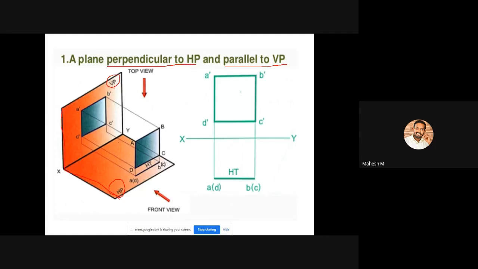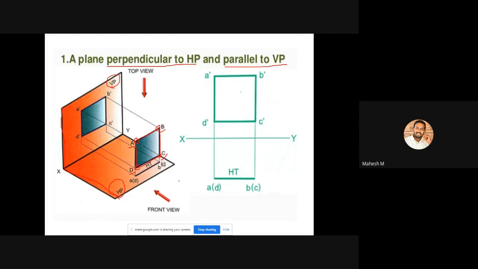Okay, so this is our plane, with the name ABCD. So this plane contains 4 corners. We'll be mentioning the names only for the corners because each and every corner contains a point, right? So this is one point, this one is another point, and this one is another point. So we are having 4 points and also 4 lines. So this plane contains 4 points and 4 lines. Normally here we will be discussing this as a corner. So for each and every corner, there is a name. So this one is A, this one is B, this one is C. Okay, this one is D.